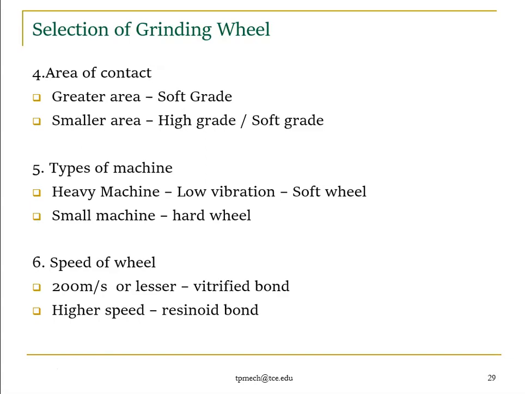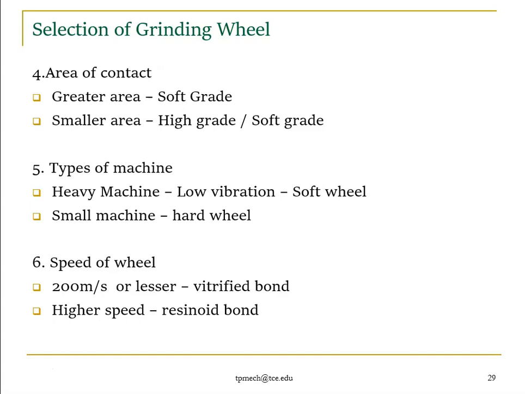Types of machines: if you use a heavy machine, vibrations are very low and it can withstand more vibrations, so you can use soft wheels. If it is a small machine, it cannot withstand more vibrations, so you can use hard wheels. And speed: if the grinding wheel speed is 200 meters per second or lower, you can use a vitrified bond.